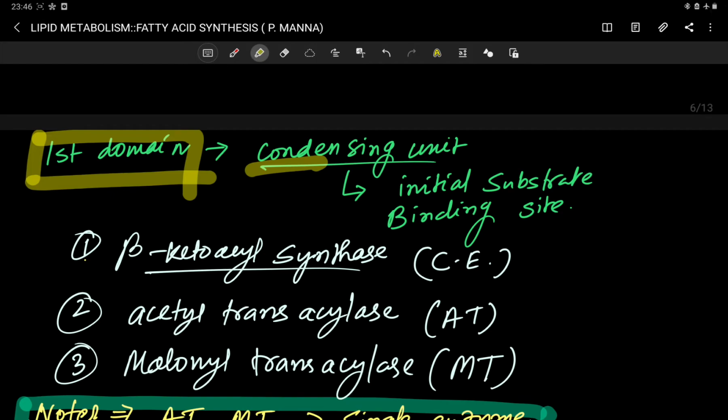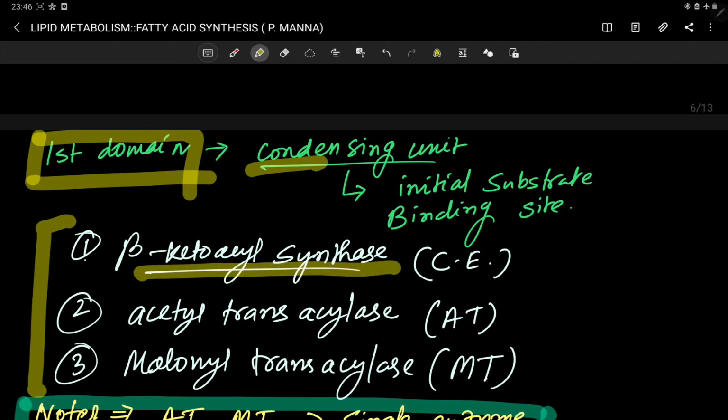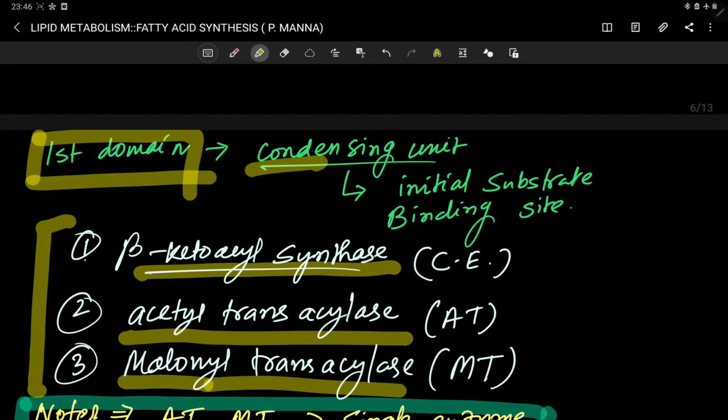Your first domain shows 3 enzymatic activities: 1, beta ketoacyl synthase; 2, acyl transacylase; 3, malonyl transacylase.